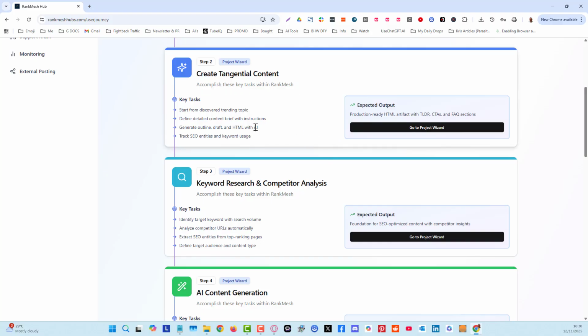Now I was going to create that tangential content. Okay, so starting from discovering a trending topic, it's going to define a detailed content brief with instructions. I'll go show you that in action in the next video. It's going to generate an outline, draft, and it's going to eventually create HTML with AI doing all the heavy lifting. Okay, and that is ready for you to use on any sites that you want.